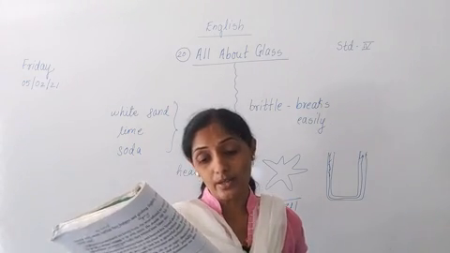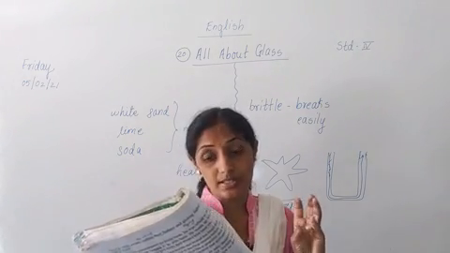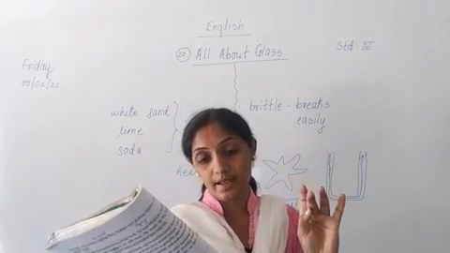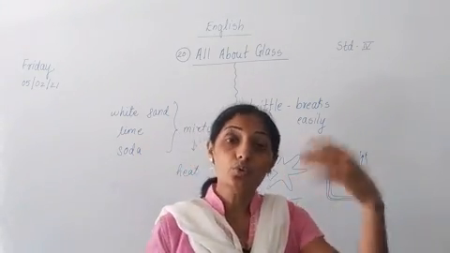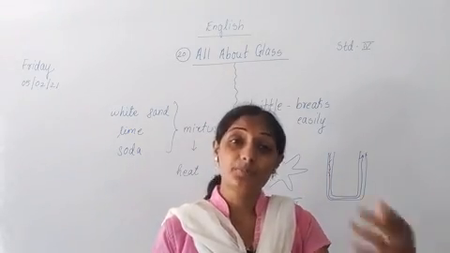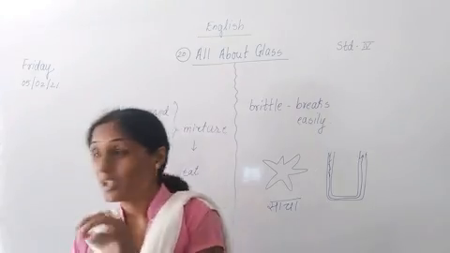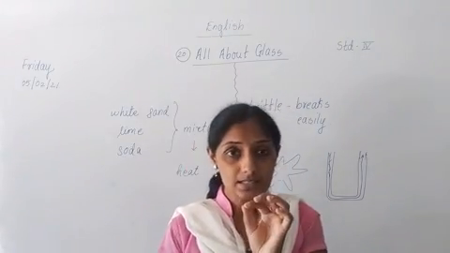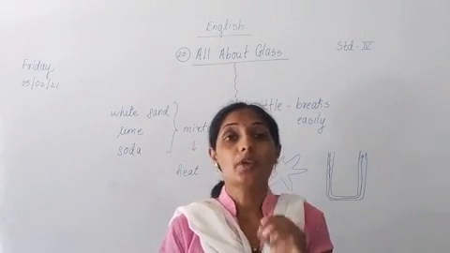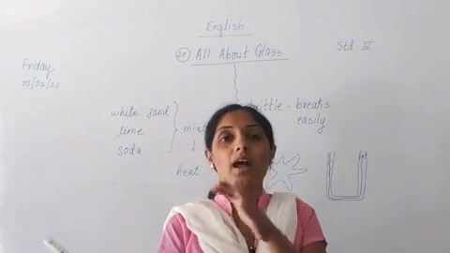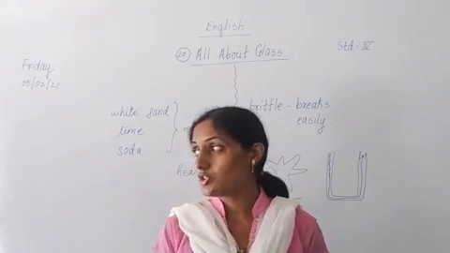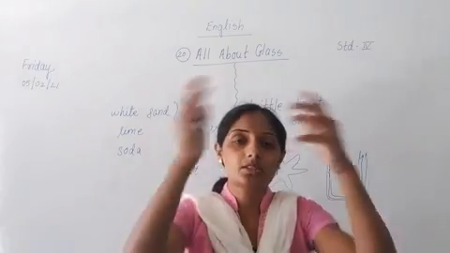Gobs of hot liquid glass can be blown into bottles, bubbles, glasses and other objects. You can make varieties of shapes by blowing liquid glass, which is hot. You can press it, you can harden it, you can change glass into various types of shapes.